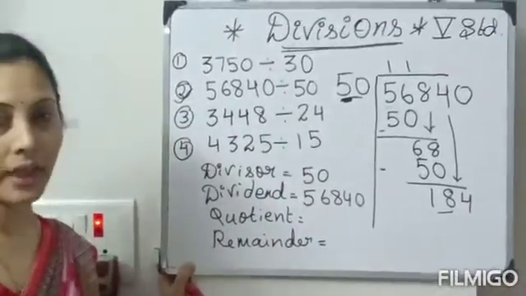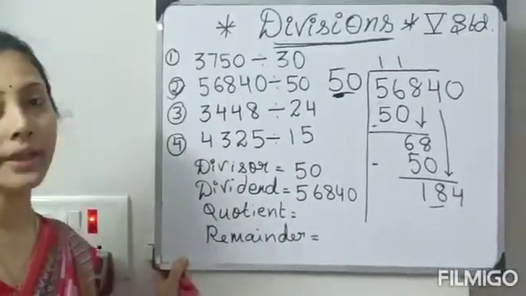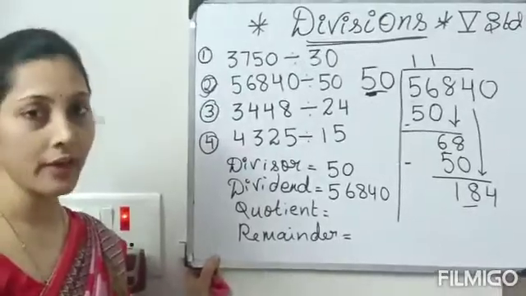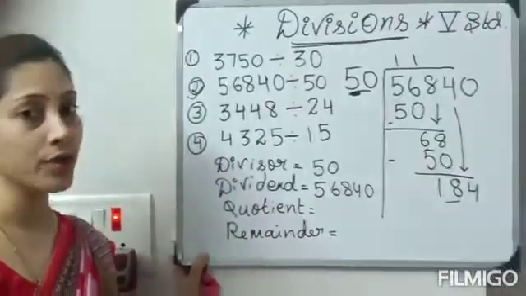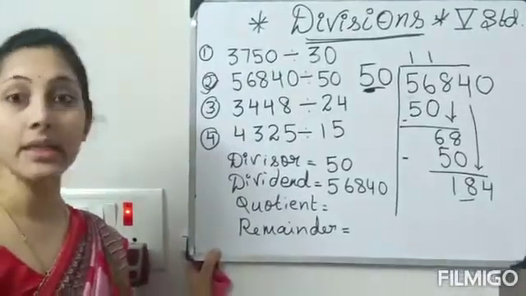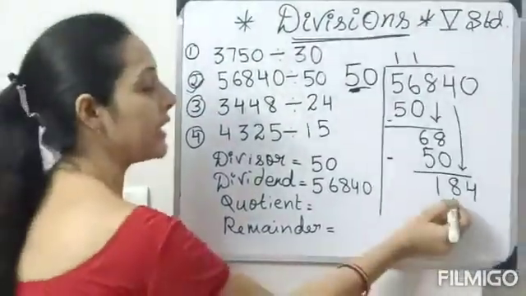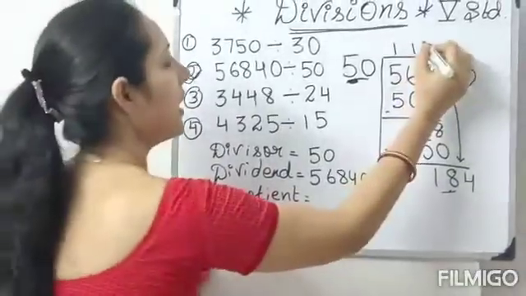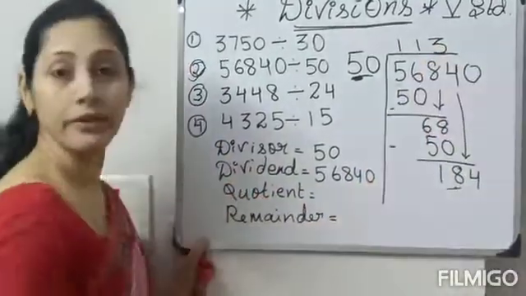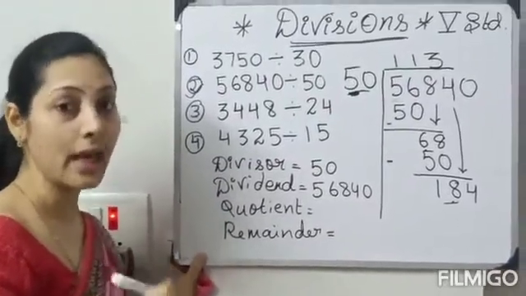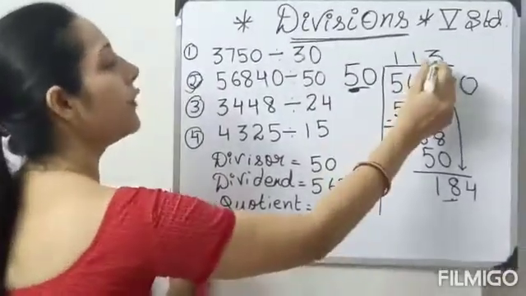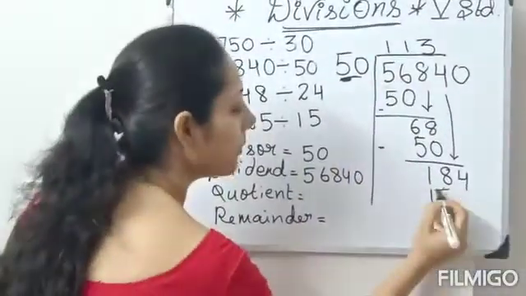Now again in the 5 table when 18 comes. In the 5 table 18 comes for you? It will not come. 5 ones are 5. 5 twos are 10. 5 threes are 15. 5 fours are 20. 20 is the big number. We have 18. Correct? So what you should write down? 5 threes are 15. So 50 into 3, what will come for you?